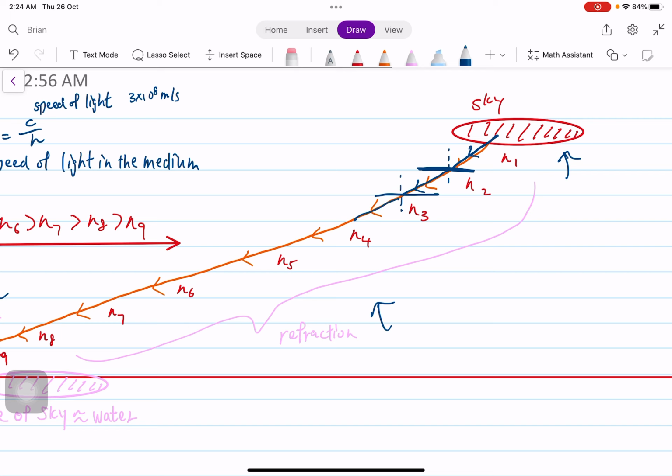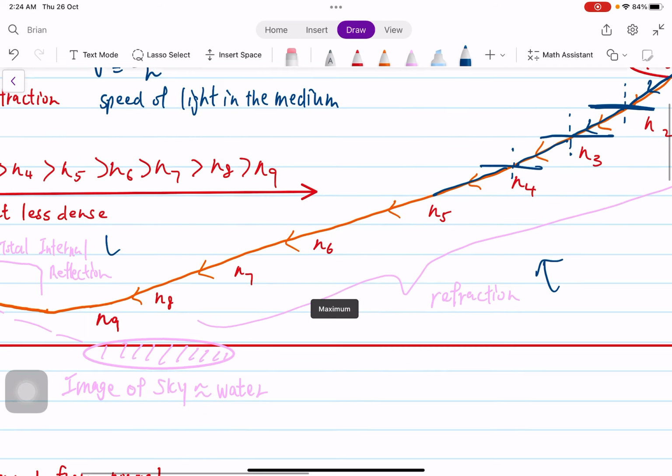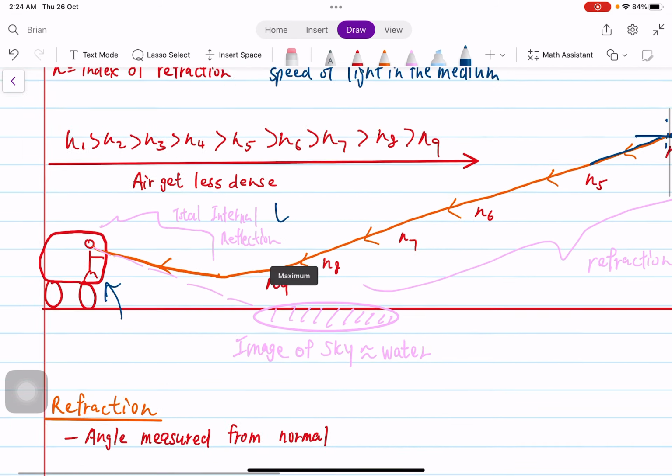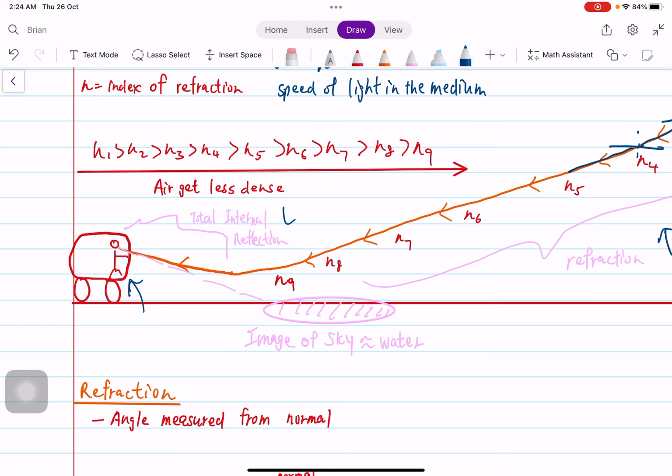So it bends more here, same thing, n3 to n4, and then n5 to n6 to n7 to n8. So until it reaches, this would be going from n6 to n7, and this would be going from n7 to n8. I'm just drawing it approximately because I don't have a perfect diagram, because it's going to be curved, and we're not looking at just 9 layers.